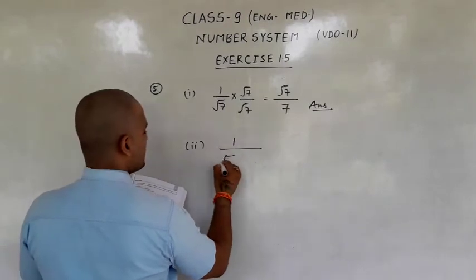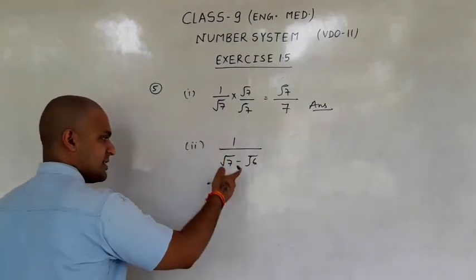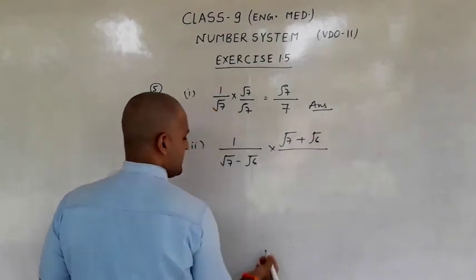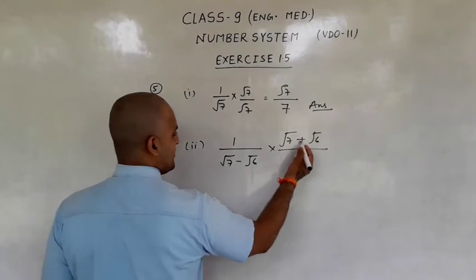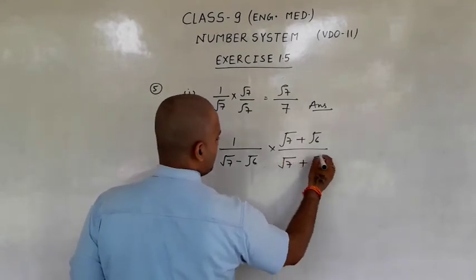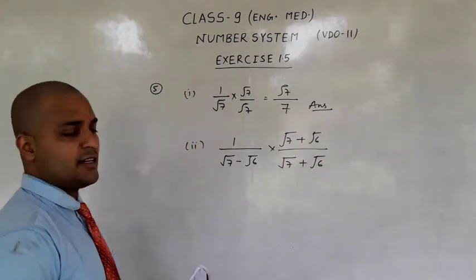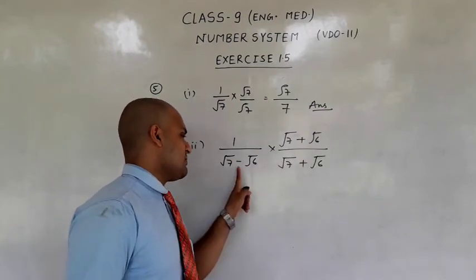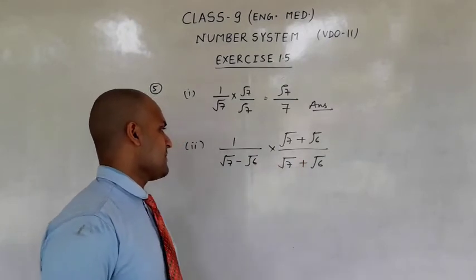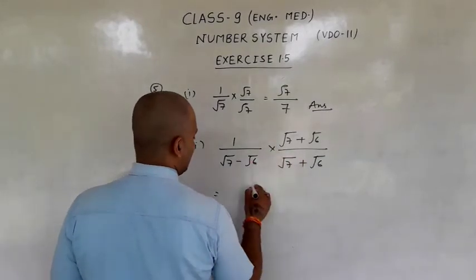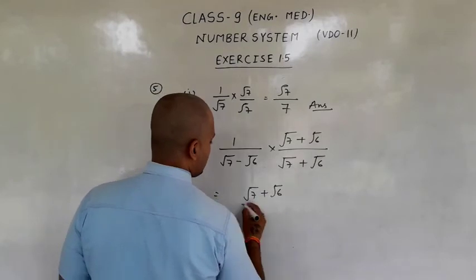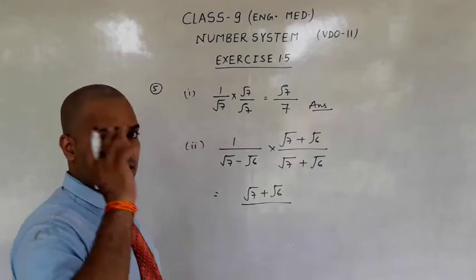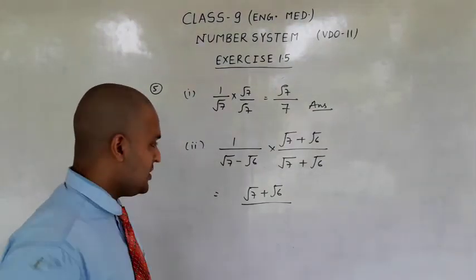1 upon root 7 minus root 6. Rationalize the denominator, multiply by root 7 plus root 6. Because this is minus, we multiply by root 7 plus root 6, just the opposite sign. If this is plus, then that is minus. Multiply by root 7 plus root 6 upon root 7 plus root 6. There is your identity, a minus b times a plus b equals a square minus b square.